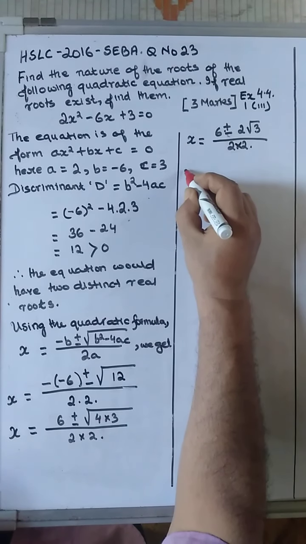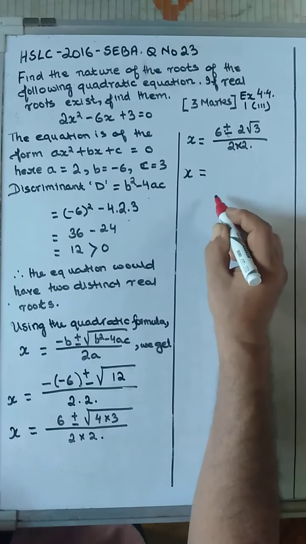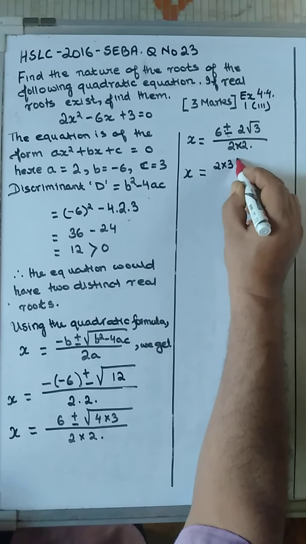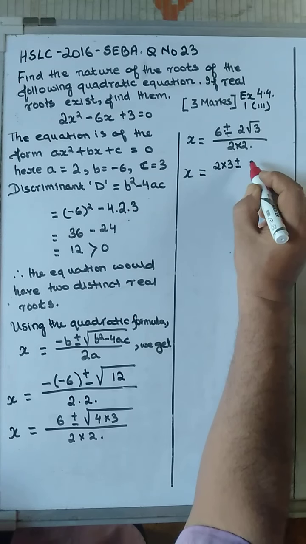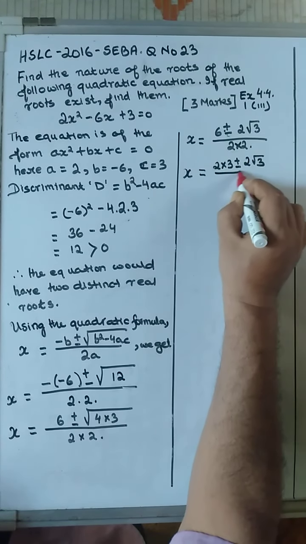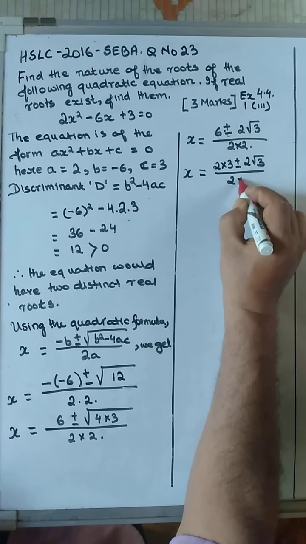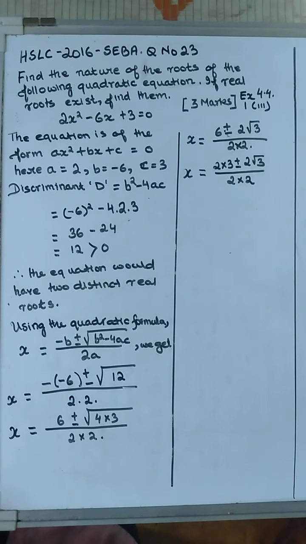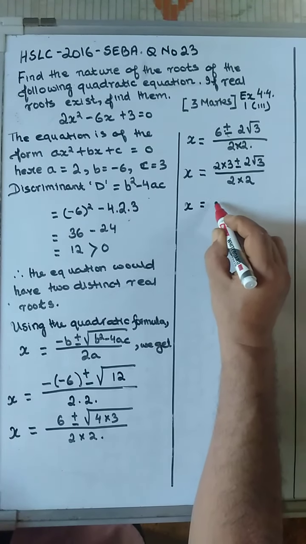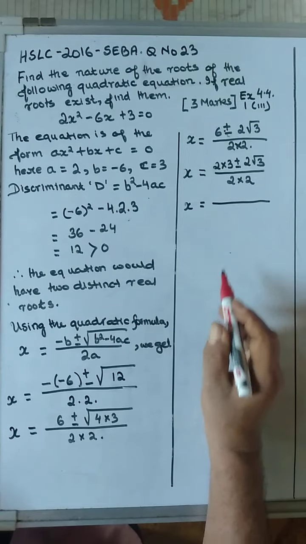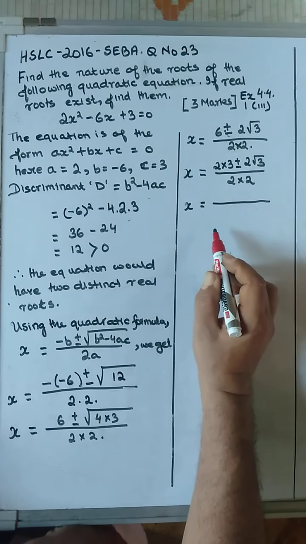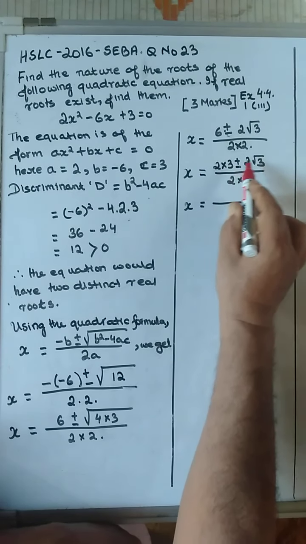Now you factorize further. X is equal to 2 into 3 for factorization purposes, plus minus 2 root 3 upon 2 into 2. X is equal to, draw your line first, then you would see here that you have 2 as common with this one and this one.